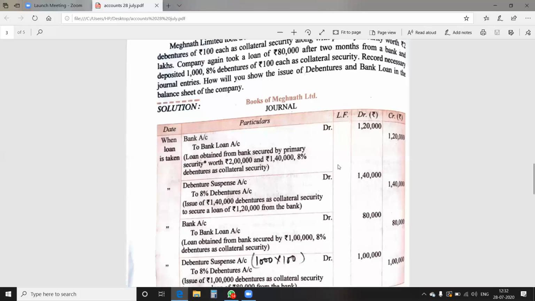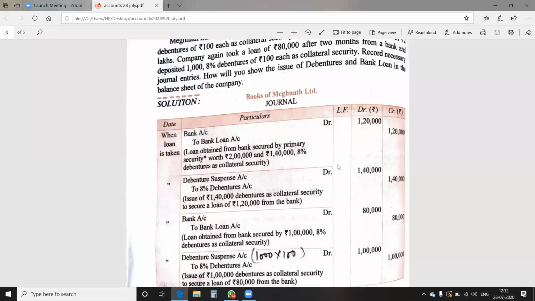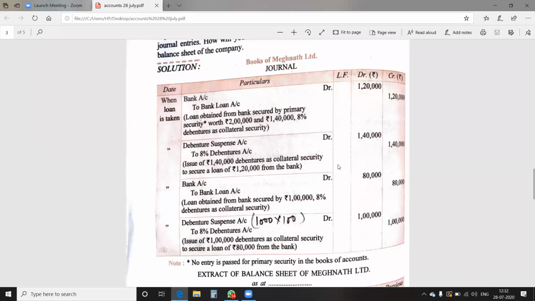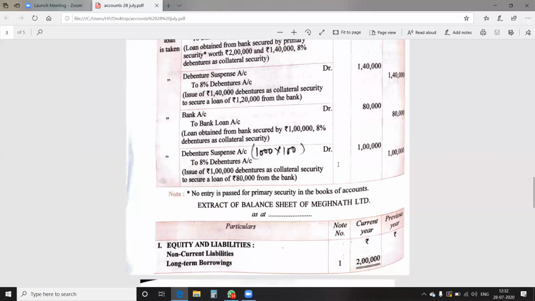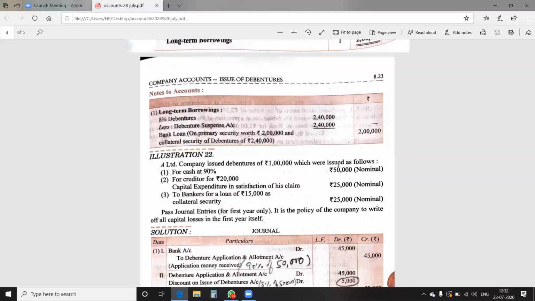However many times it is taken, we have to do a fresh issue of debentures as collateral security every time, and its accounting treatment is also to be done separately as a complete record. In the next cases, we came to know that in all the three cases we have done till date, the debentures were issued at a discount for public subscription; then issued to the creditor as a capital expenditure, meaning for consideration other than cash; and then issued to the bankers for the bank loan.